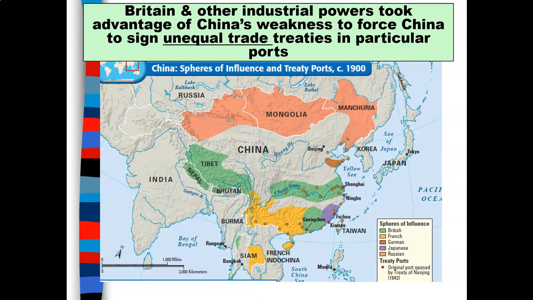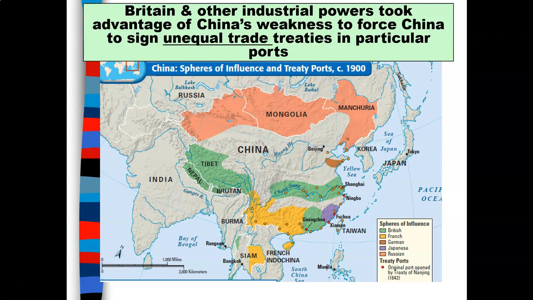Britain and other industrial powers took advantage of China's weaknesses to force China to sign unequal trade treaties in particular ports. And here on the map we have China, spheres of influence, and the treaty ports by the year 1900. You see the countries that are heavily involved in the area, such as the British, the French, the Germans, the Japanese, the Russians also.